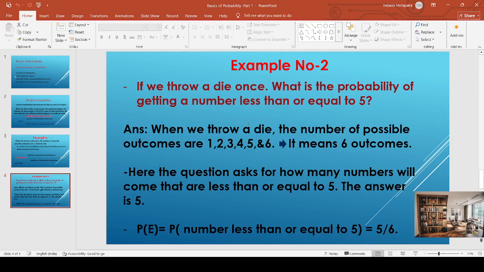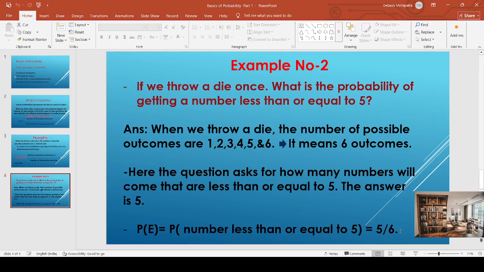If you get 1, this satisfies that you are getting a number less than or equal to 5. When you get 2, it is also less than 5, and so on till 5. So the number of favorable outcomes is 5, and the total number of outcomes is 6. So P(E) equals 5 by 6.